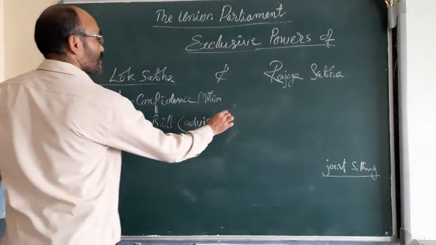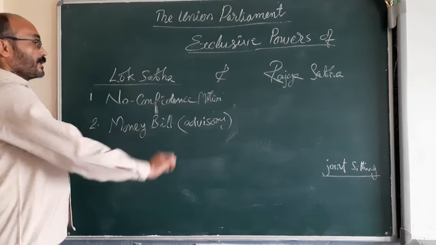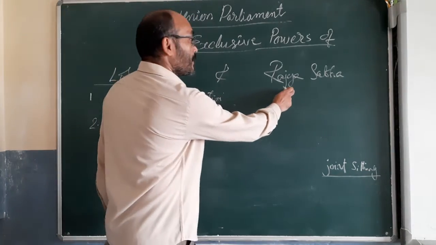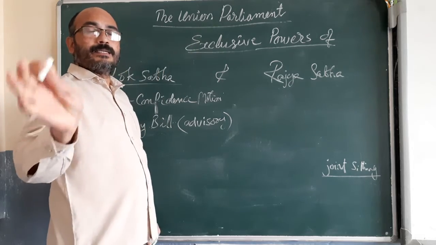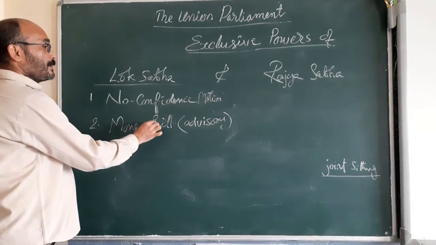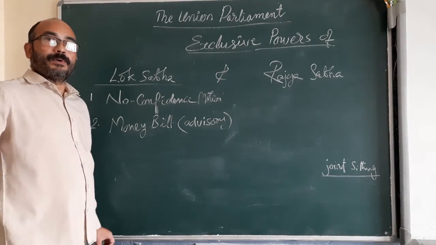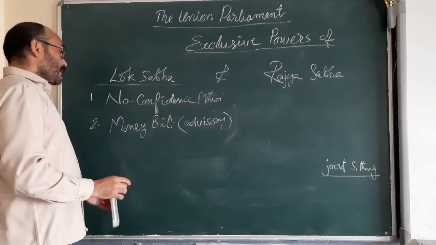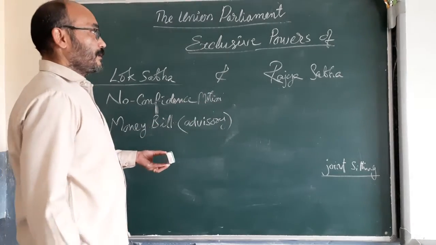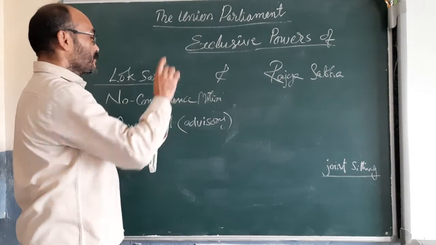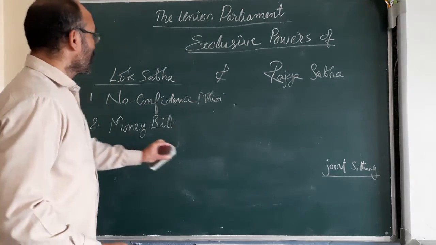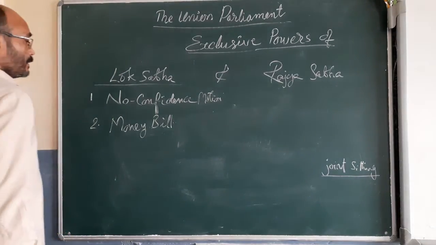Rajya Sabha can just give advice on a money bill. Whether Rajya Sabha agrees with the money bill or disagrees is not a matter. If a money bill is passed in the Lok Sabha, it is passed in the Parliament. And a money bill cannot be introduced in Rajya Sabha. The members of Rajya Sabha have no right to introduce a money bill. A money bill can be introduced only in the Lok Sabha.